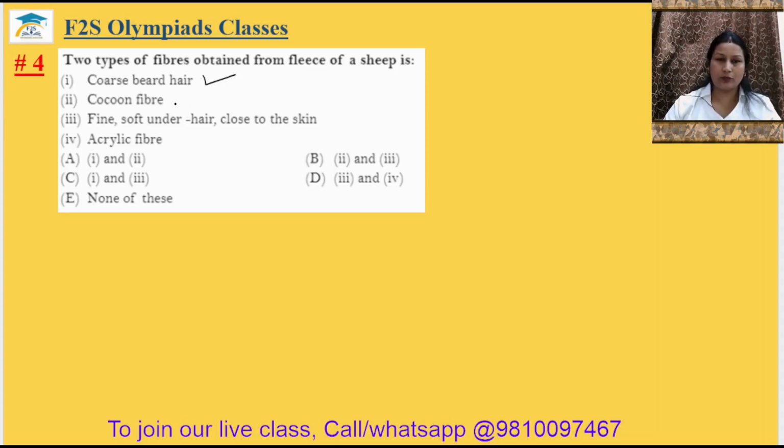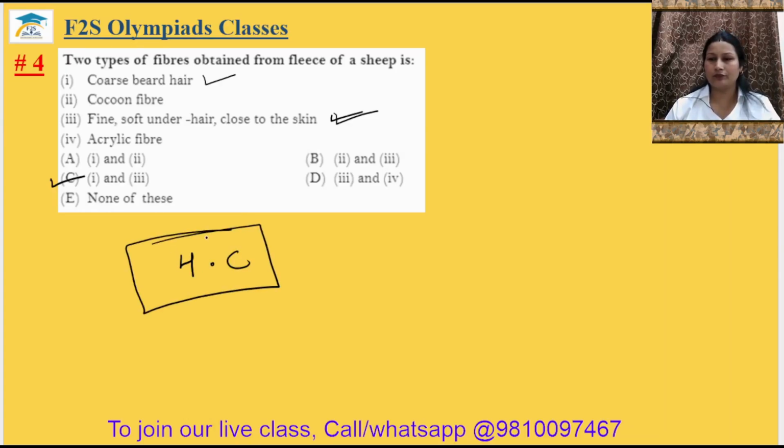Cocoon fiber is obtained from silkworm. Fine soft under hair, close to skin, it may be plant fiber, or it may be animal fiber also. This can be the answer. So 1 and 3, it is available in option C. Acrylic fiber is the mineral fiber. Okay, the fourth answer will be option C.